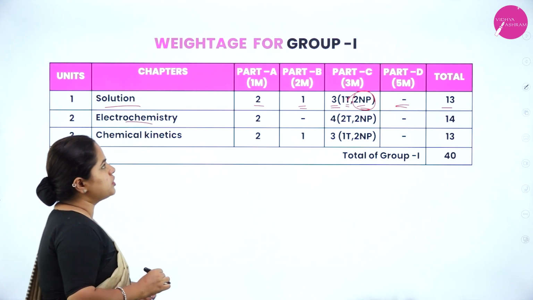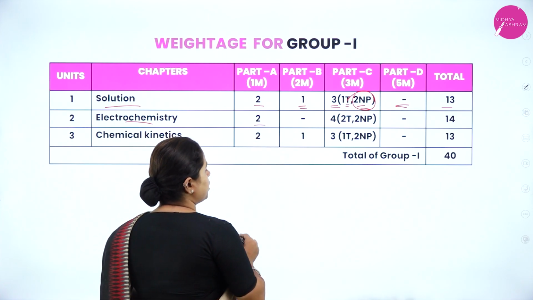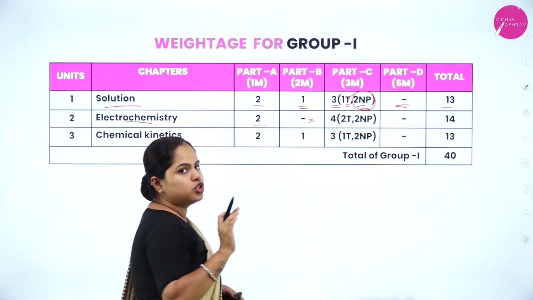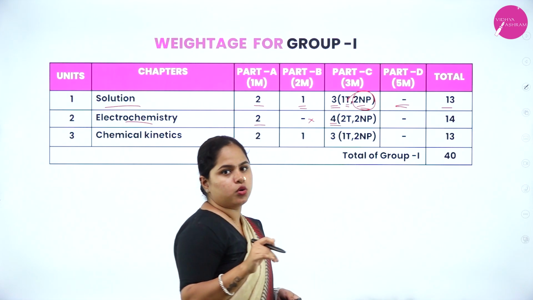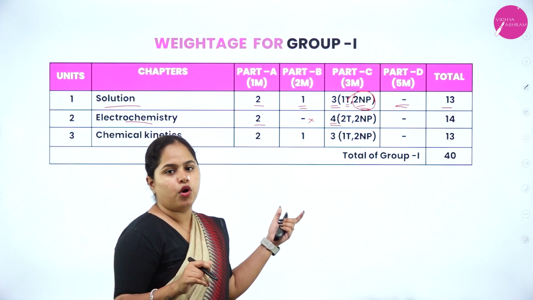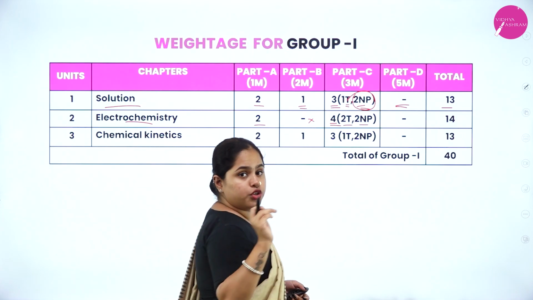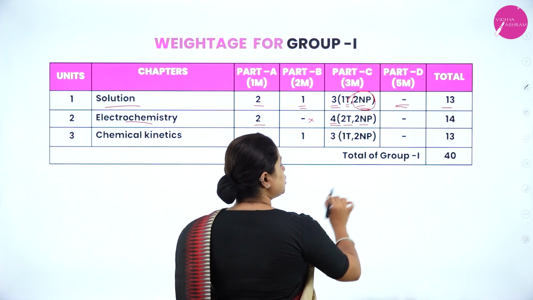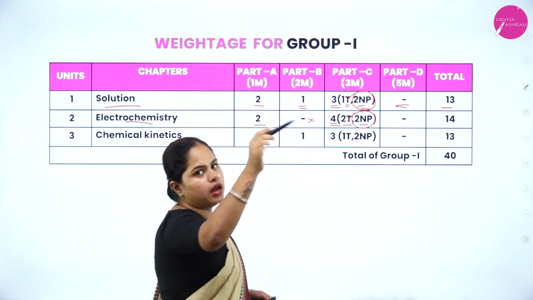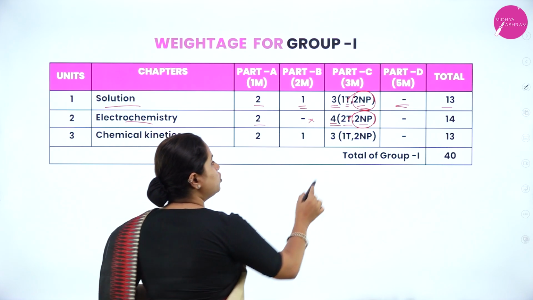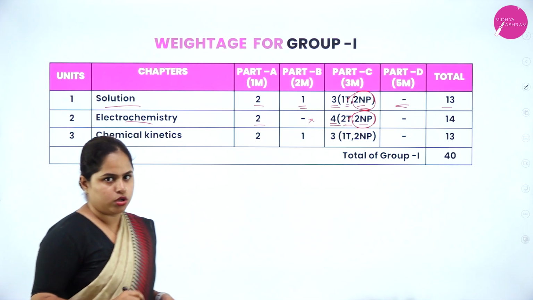Moving on to electrochemistry, you will have 2 1-mark questions and you do not have any 2-mark question from this chapter, but you will have 4 3-mark questions, right? So this is important. Here you will have 2 theory questions and 2 numerical problems. These 2 numerical problems will come in part E, and there are 2 theoretical questions also, right?